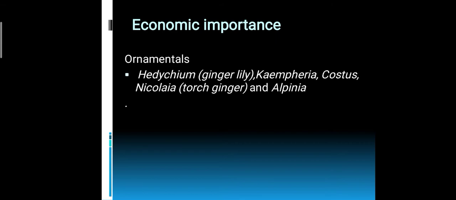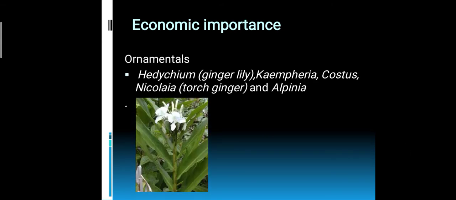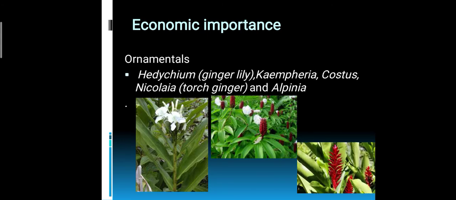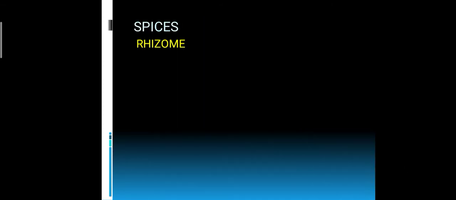Ornamental plants are Hedychium coronarium. So many species are ornamental plants, that is ginger lily, then Kaempferia, then Costus, and Nicolaia and Alpinia are ornamentals. Look into these pictures. Hedychium, Costus, etc., Alpinia, etc., given in the picture.